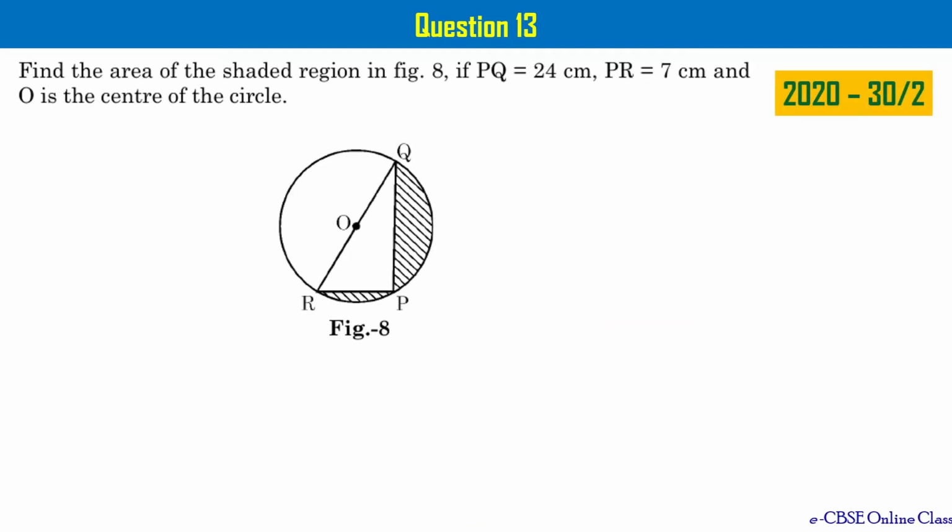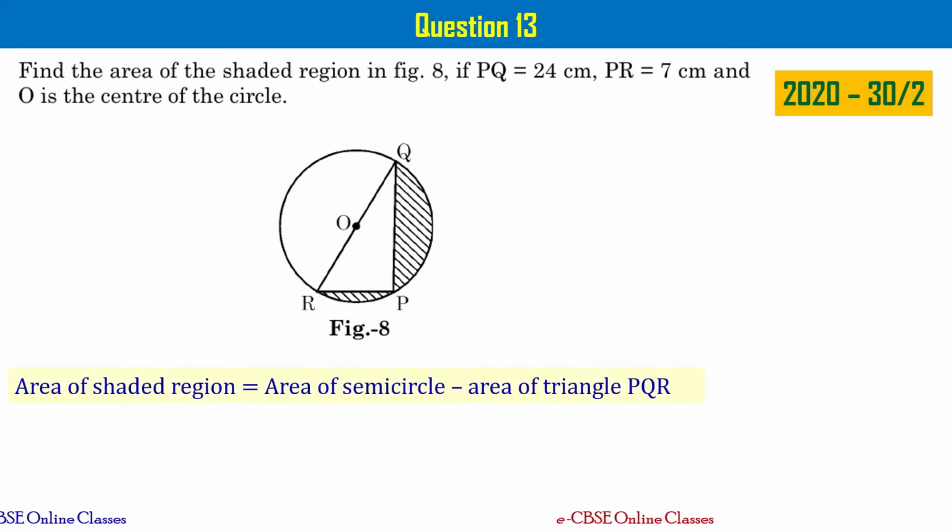Find the area of the shaded region in figure 8 if PQ equal to 24 centimeters, PR equal to 7 centimeters, and O is the center of the circle. I'm not going to solve this problem. I'll give you a few hints such that you can solve this problem. As you see here, area of shaded region can be written as area of semicircle minus area of triangle PQR, right?